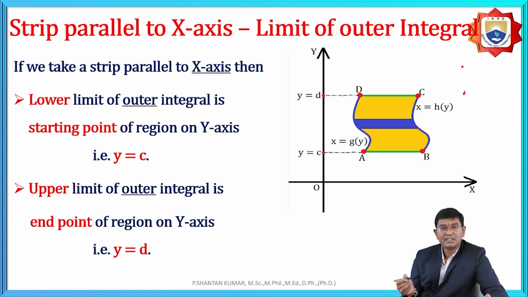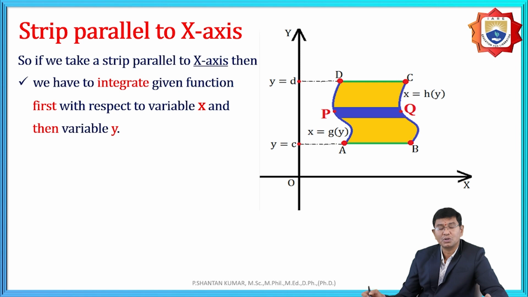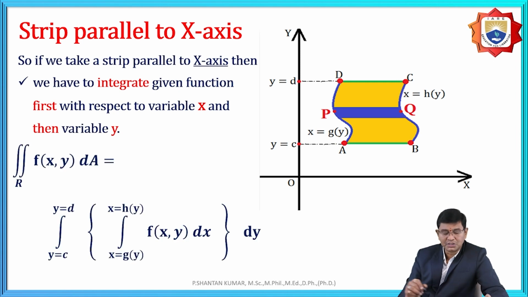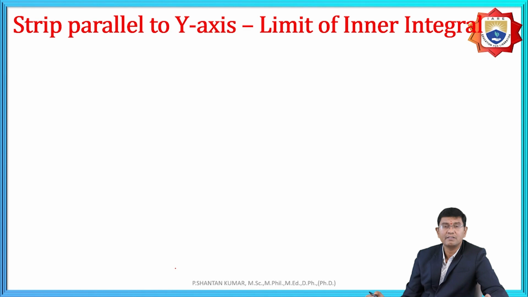After identifying all these things, we need to find the solution. For example, here the region is x equal to g of y, x equal to h of y, and y from c to d. First we integrate with respect to x, from inner to outer, and then with respect to y, from y equal to c to y equal to d. Based upon this understanding, we integrate with respect to x and y.